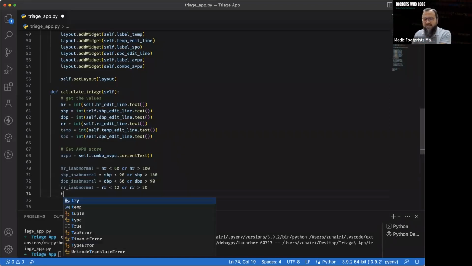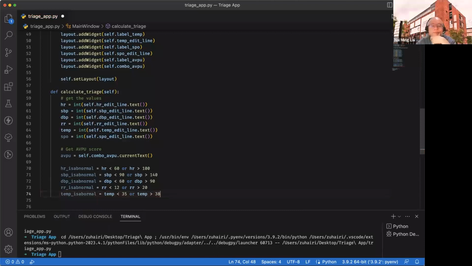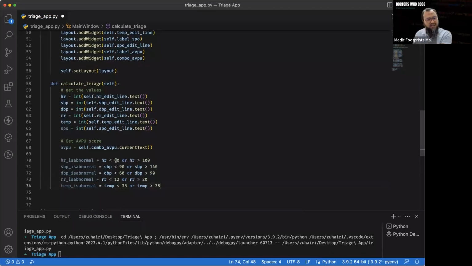Then temperature is abnormal when temperature is less than, I think just fever is enough, no hypothermia. We can put less than 35, maybe more than 38, let's say that. So remember we have to put all these things in integer because we are not doing any floating points, so just integer is enough.